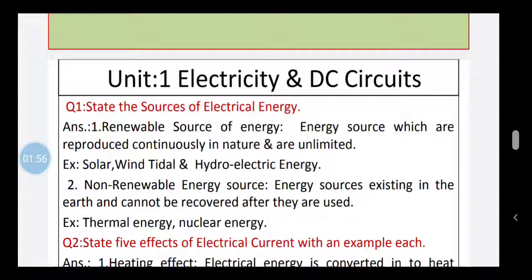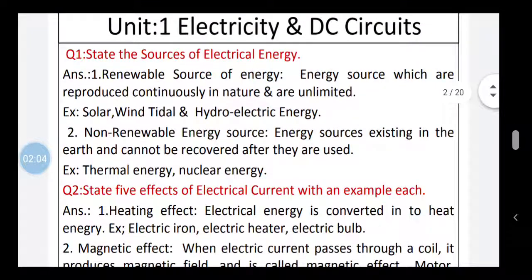These energy sources are available naturally and they are reproduced continuously. The second type of sources of electrical energy is non-renewable energy sources. Energy sources that are existing in the earth and they cannot be recovered after they are used to produce the electrical energy. Examples of non-renewable energy sources are thermal energy, nuclear energy, etc.